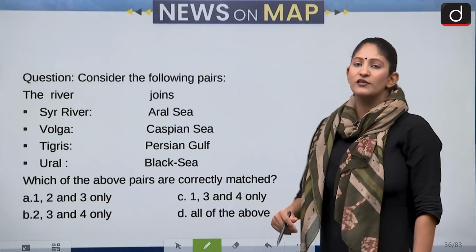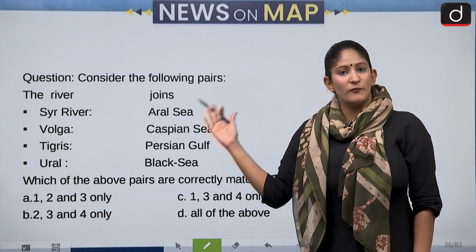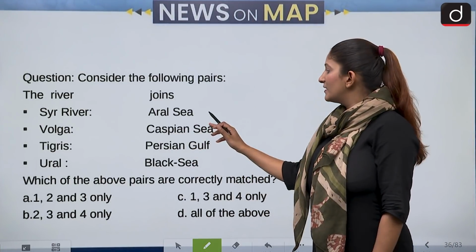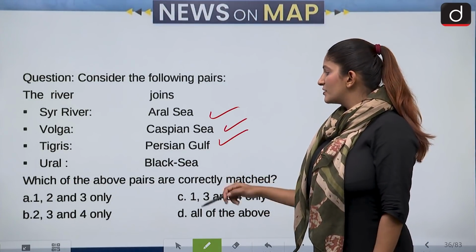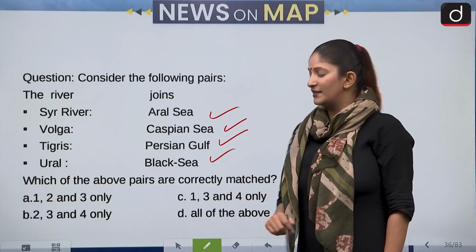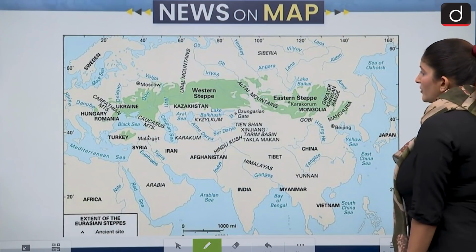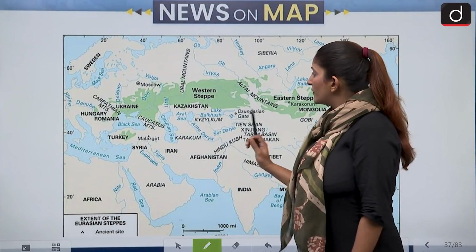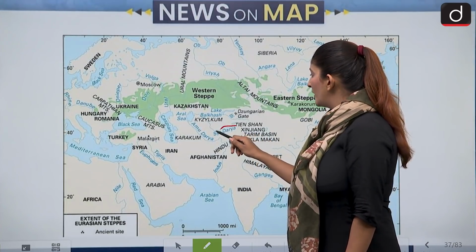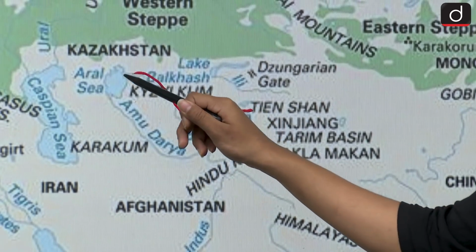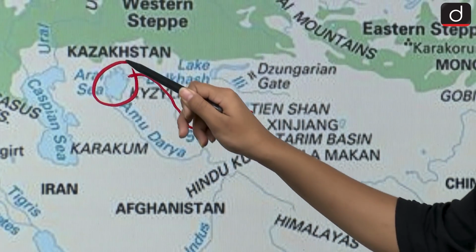We have to match the river and which water body it drains into. Syr River, Aral Sea; Volga, Caspian; Tigris, Persian Gulf; Ural, Black Sea. Let's see which are correctly matched. First of all, we have to see the Syr River, which is here, Syr Darya, and it flows into the Aral Sea, okay, which is a landlocked water body.